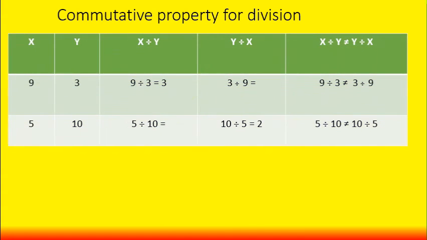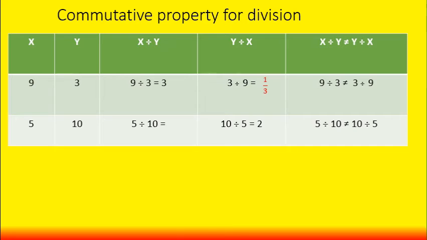Children, now let us check the commutative property for division. Look at the table. In this table, first we have taken two whole numbers, 9 and 3. So I am dividing this 9 by 3. 9 divided by 3 equals 3, because 3 threes are 9. Yes, children. Next I am going to change the order.